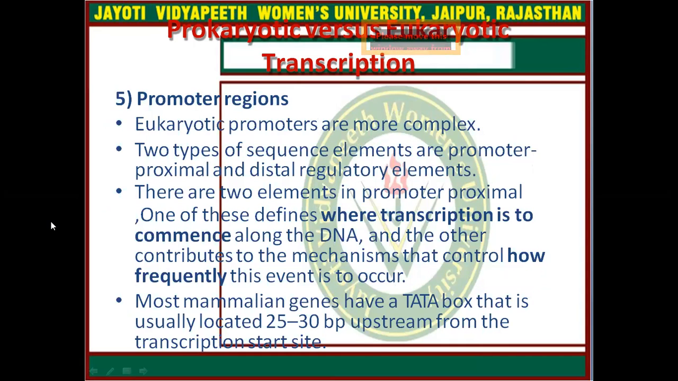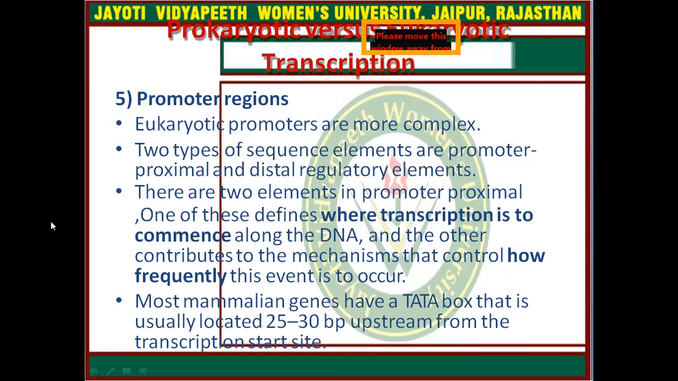Fifth is the promoter region. Eukaryotic promoters are more complex, and two types of sequence elements are promoter proximal and distal regulatory elements. There are two elements in the promoter proximal region. One of these defines where transcription is to commence along the DNA, and the other contributes to the mechanism that controls how frequently this event is to occur.